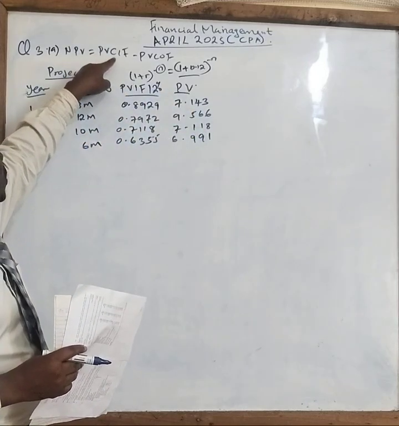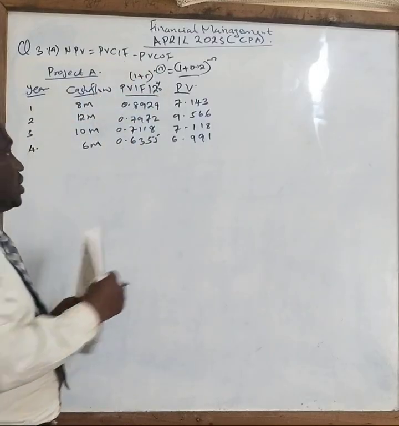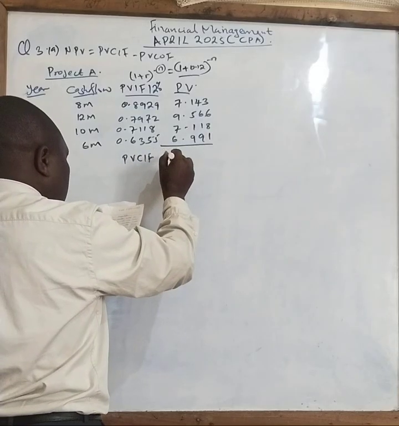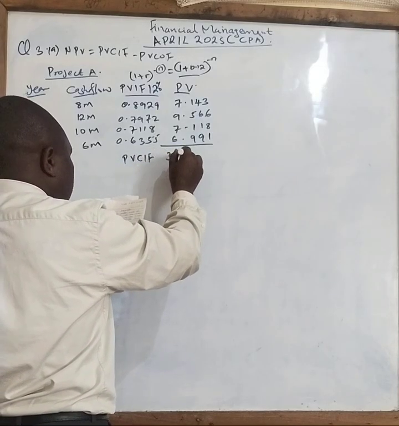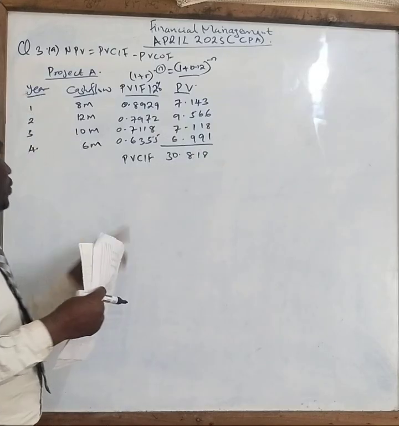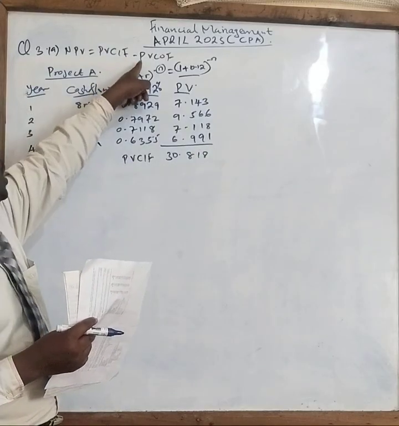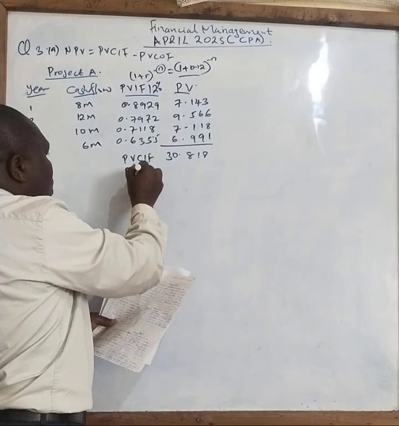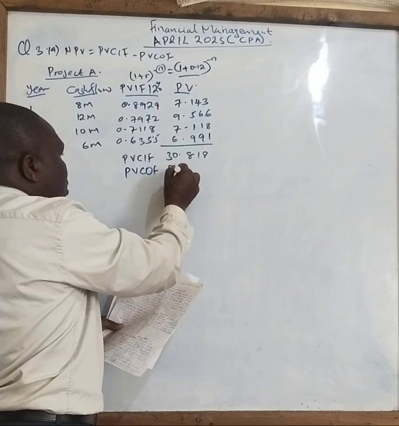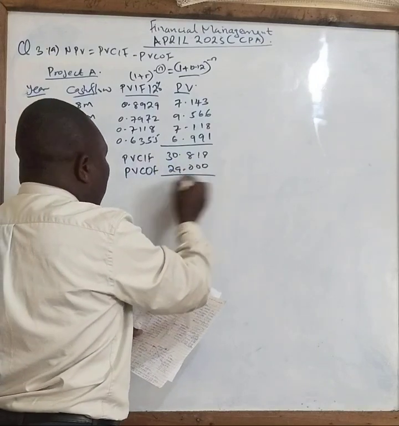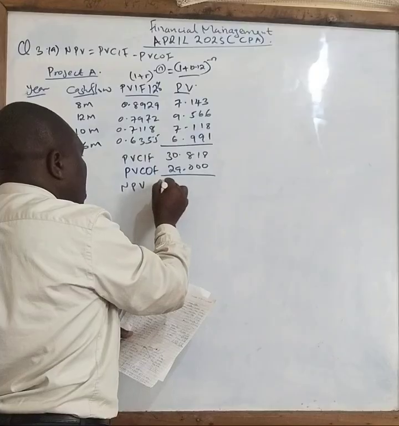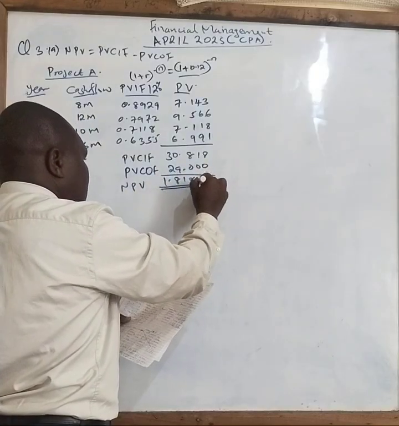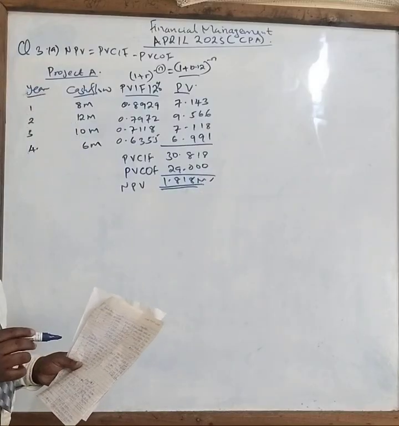Now I need the present value cash inflow, which means I need to get the total of these. When I get the total, the present value cash inflow gives me the answer of 30.818. Then I subtract the present value cash outflow. You have already been given from the question the present value cash outflow of 29.000. So when you subtract, you get the net present value. You get 1.818. That is the answer for project A.